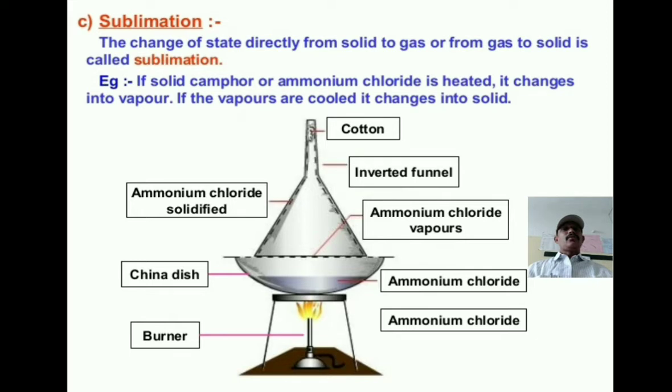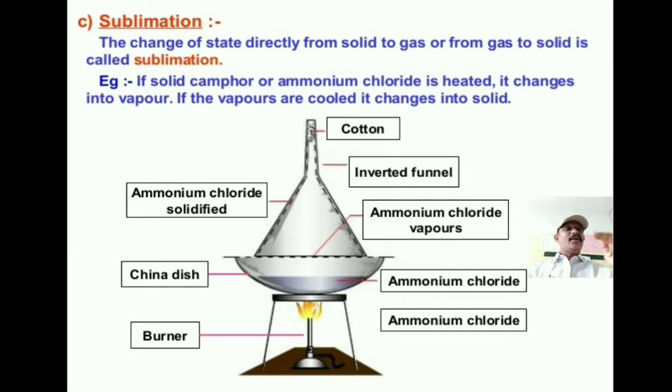Now you start this activity. If solid camphor or ammonium chloride is heated, observe that it changes into vapor. If the vapor is cooled, it changes into solid. Now start heating slowly; the crushed camphor or ammonium chloride in the china dish slowly evaporates.